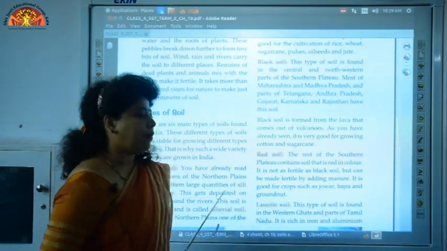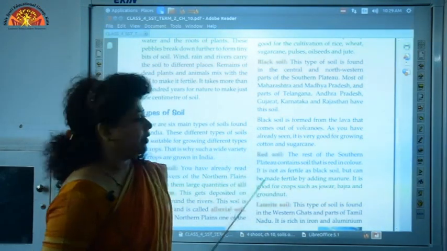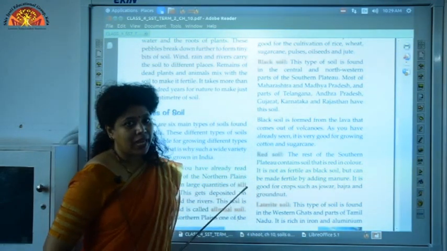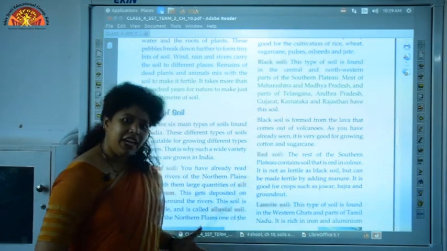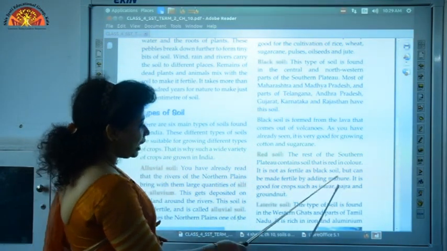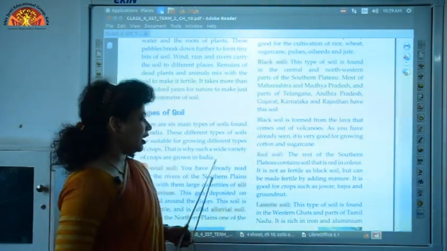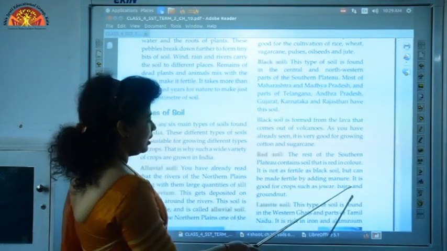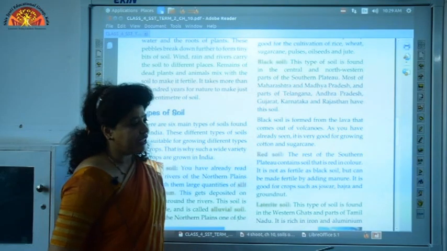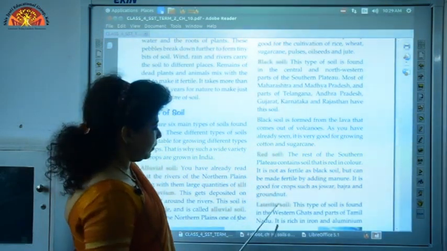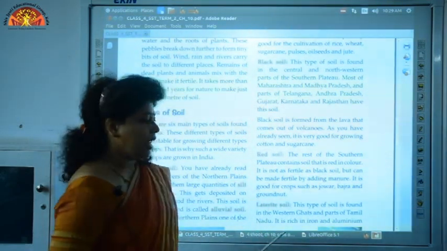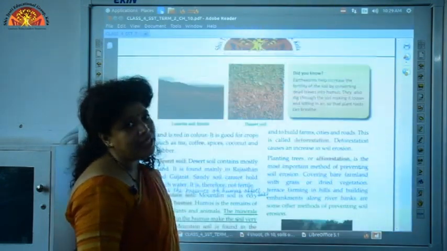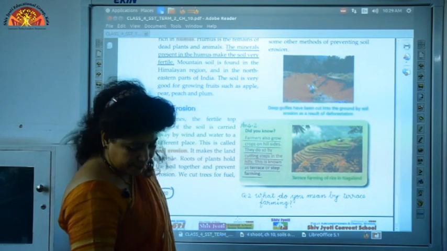Our next type of soil is red soil. Red soil is not as fertile as black soil, but it can be made fertile if we add manure to it, and red soil is suitable for the agriculture of jowar, bajra and groundnut. The next type of soil is laterite soil, and laterite soil is rich in the minerals aluminium and iron.